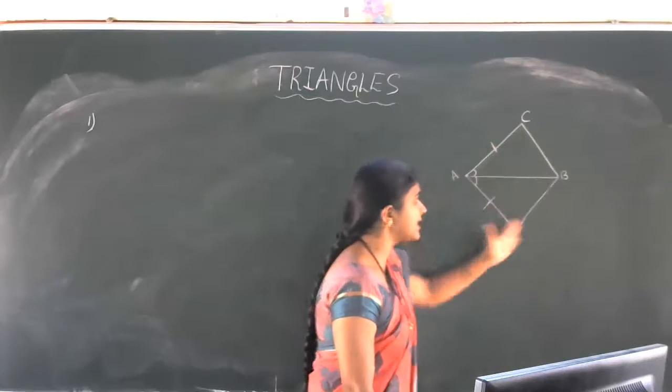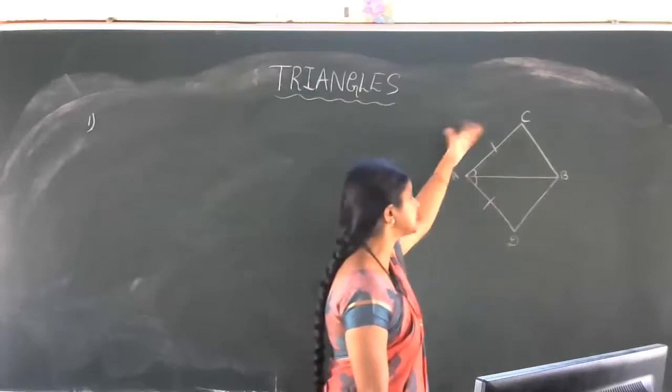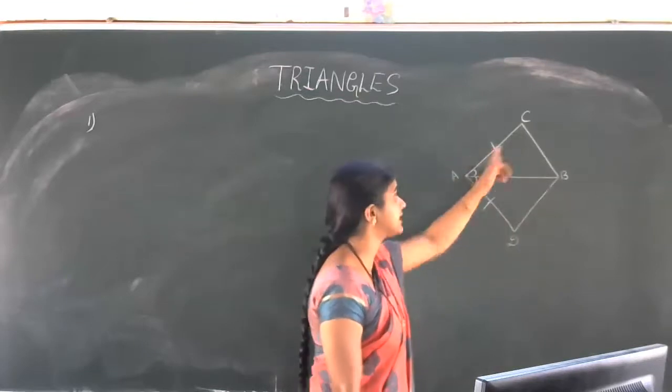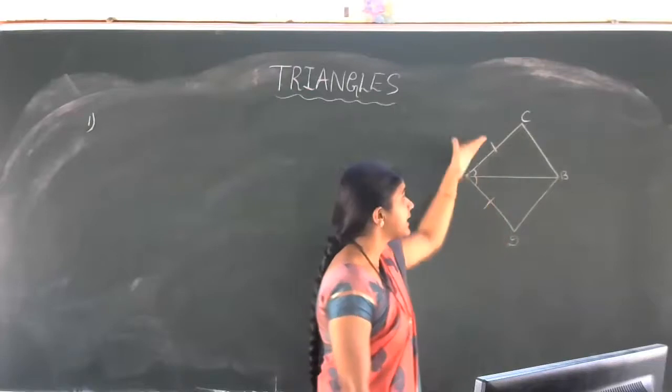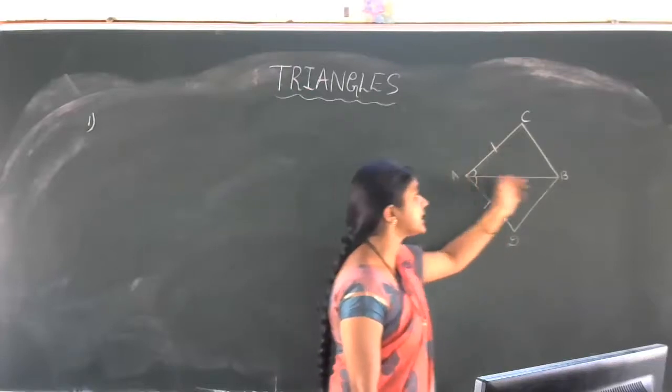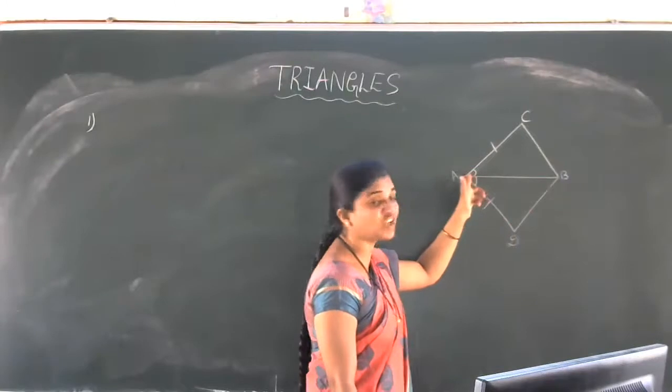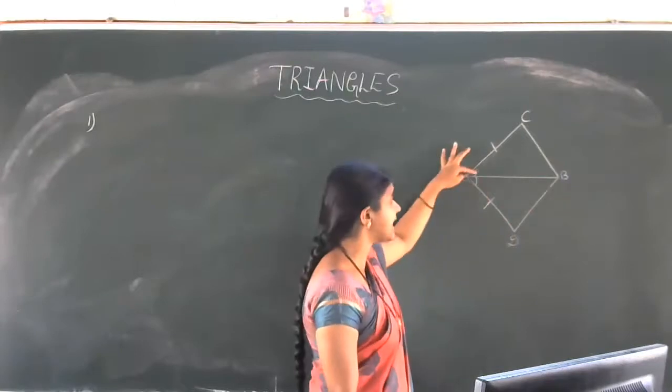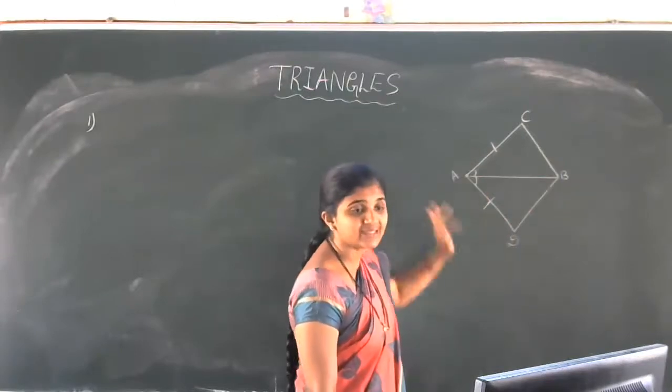So ACBD is a quadrilateral. In that, AC is equal to AD is given. It is mentioned in the diagram. AC is equal to AD. This line AB is the angle bisector of angle A, in the sense that this angle is equal to this. So this is given data.